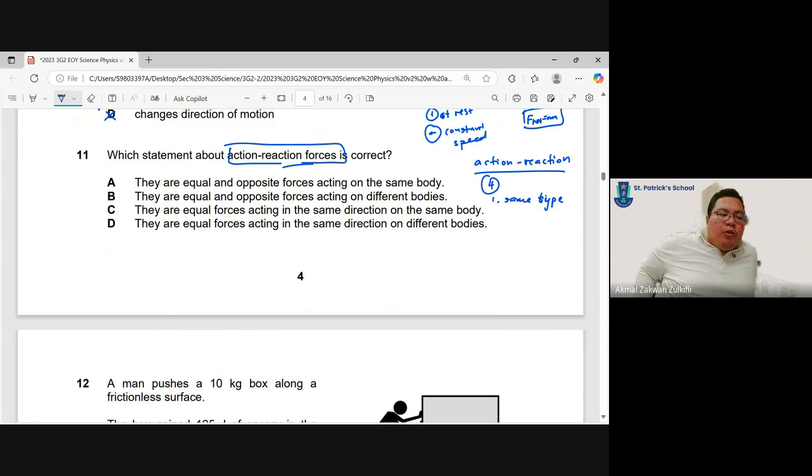If it is normal force, then it's also normal force. Number two, they must be the same size, same magnitude. So if I push the wall 5 newtons, the wall is pushing me also 5 newtons. The next one is they act in opposite direction. And number 4, they act on different bodies.